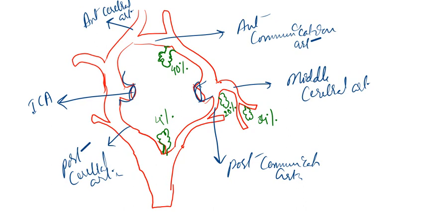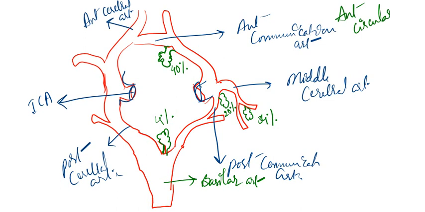Now what is this large one? I think I did not write this one. This is the basilar artery. Just remember one thing, about 85 to 90% of aneurysms occur in the anterior circulation of the circle of Willis.